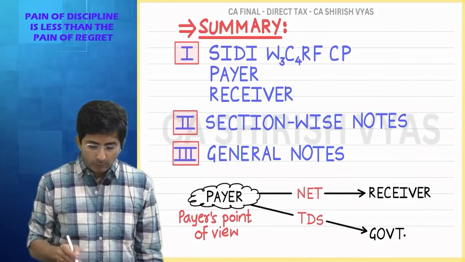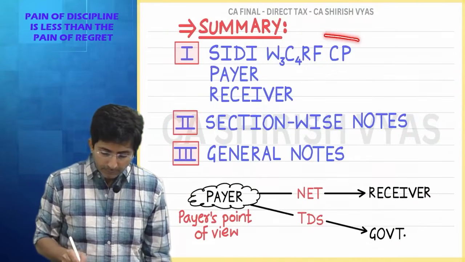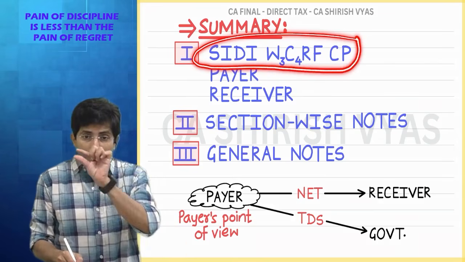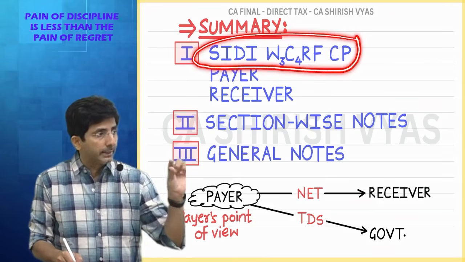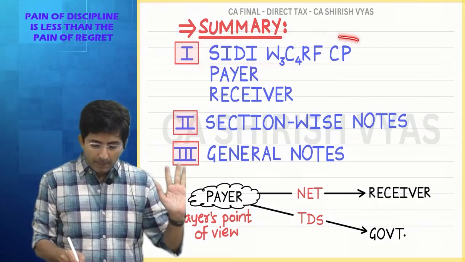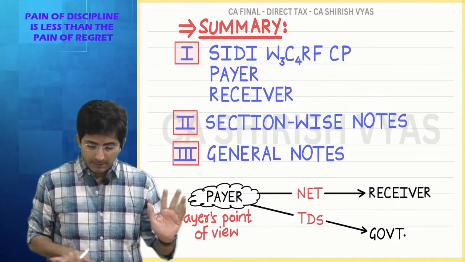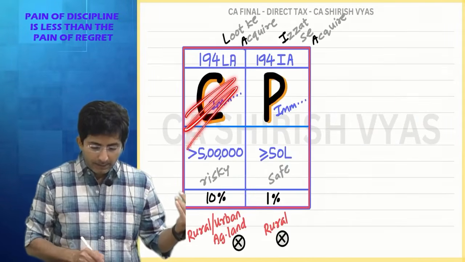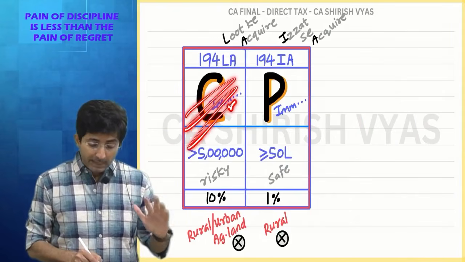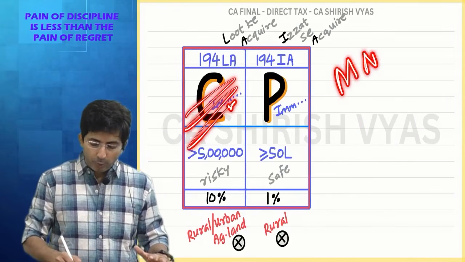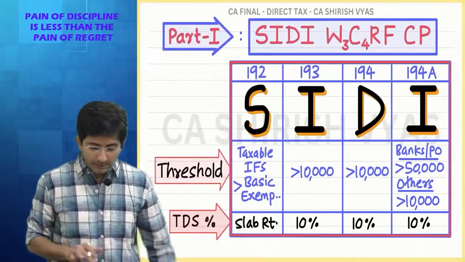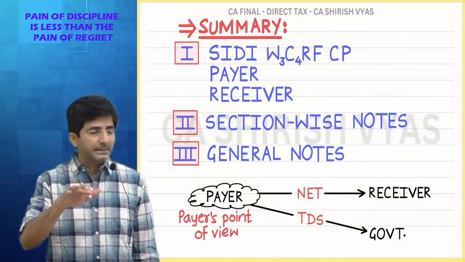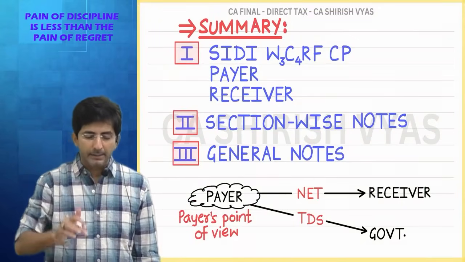So finally, see what we did. CD, Vakrab, CP. Through this keyword, I explained various threshold limits and the TDS percentage. And apart from this, there are many more sections. We ended the section last at somewhere 194 LA. But after that, there are other sections like M, N, O, P, Q, R, S. All those sections will be done section wise. But the basic TDS sections and thresholds and percentages are done.